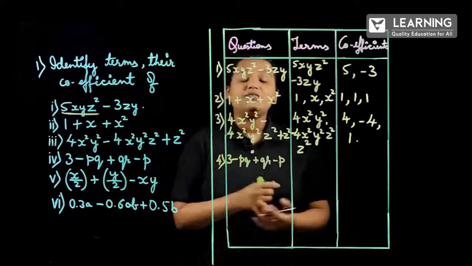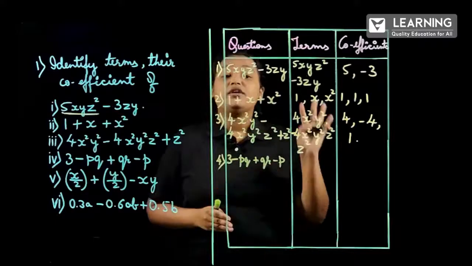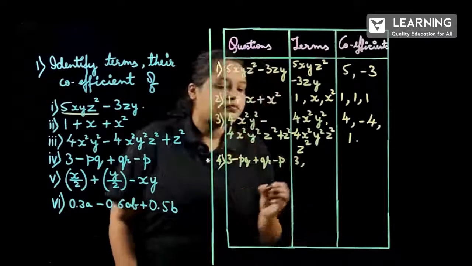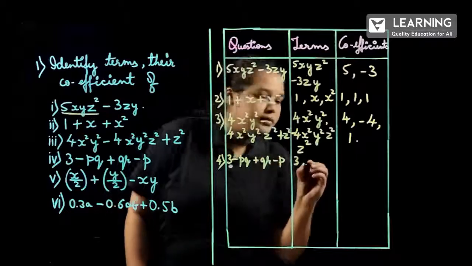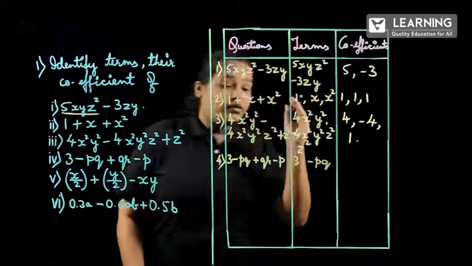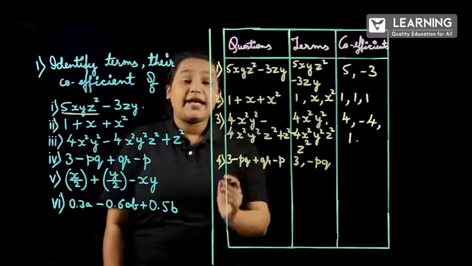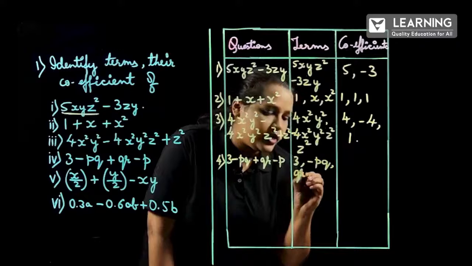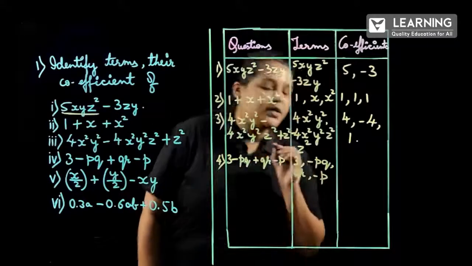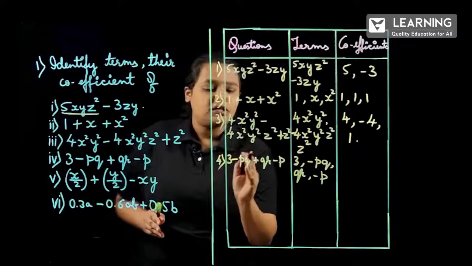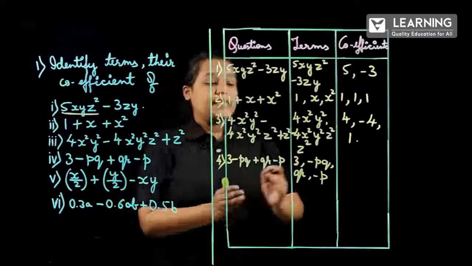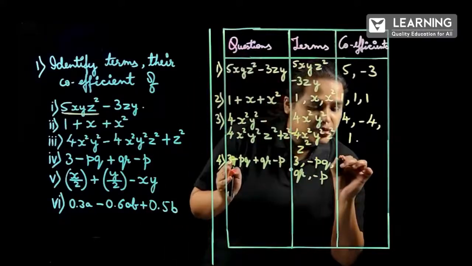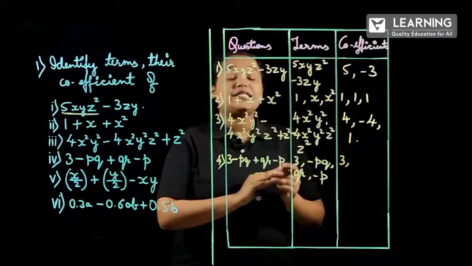So here, how many terms do we have? We are having 4 terms, that are 3 and minus PQ. Whenever you will be writing, you have to see the plus and minus signs carefully. Next is QR, next is minus P. Understood? We are having 1, 2, 3, 4 terms, correct? So now we will go to the numericals, means the coefficients. So the coefficients will be 3 and here next is minus PQ.